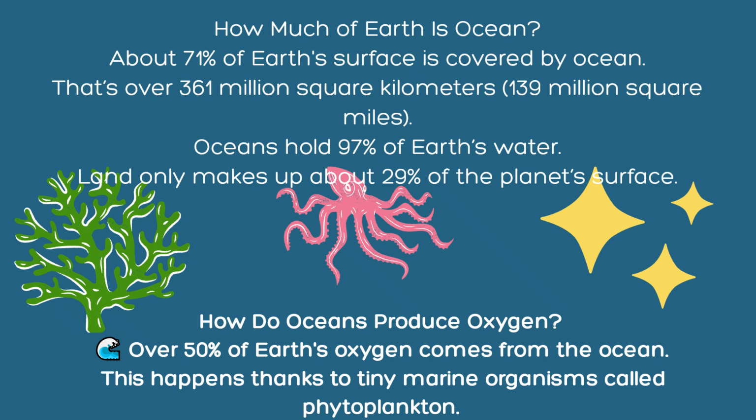Oceans hold 97% of Earth's water, and only 3% is fresh water. Of that 3%, 1% is surface water and the remaining 2% is underground water. So the water oceans provide is saline water.